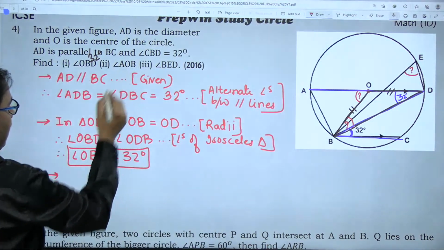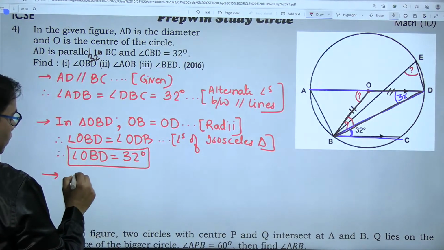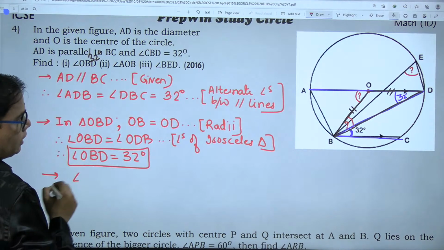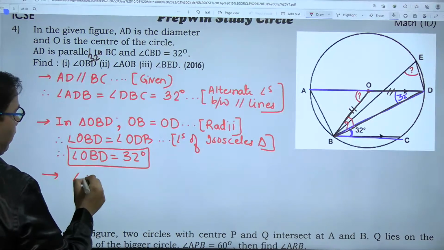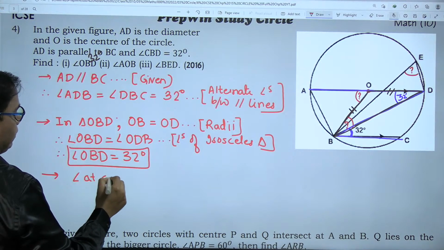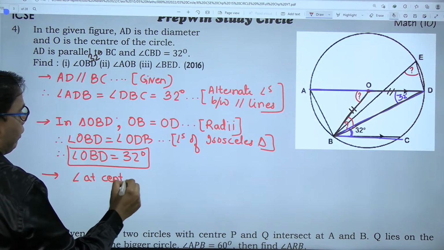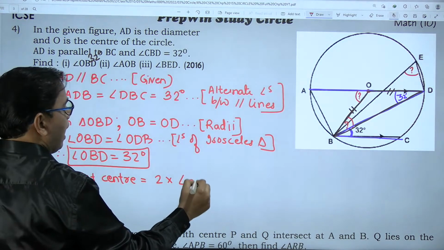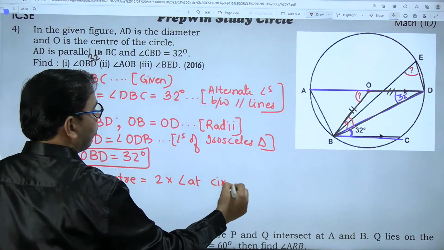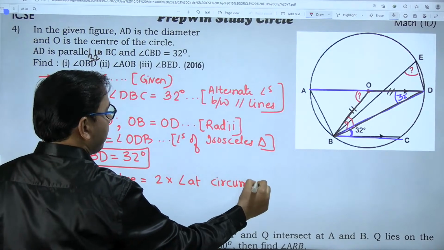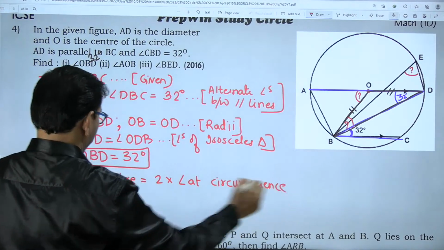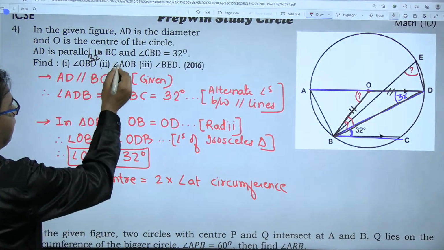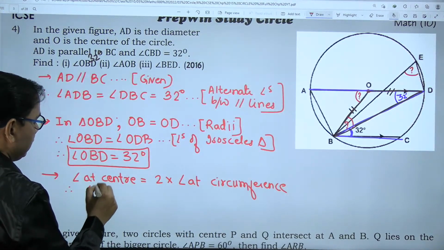Now look at angle AOB. Angle AOB is a central angle, an angle at the center. You can write the reason in different ways: angle at center is twice the angle at circumference. Theorem number 1, central angle and inscribed angle. So is AOB the central angle? Yes.